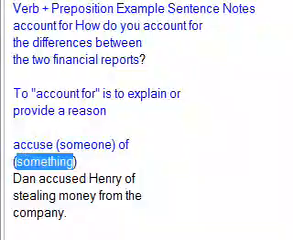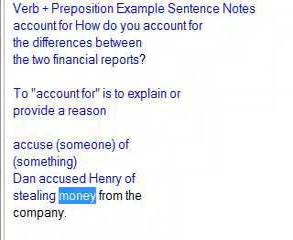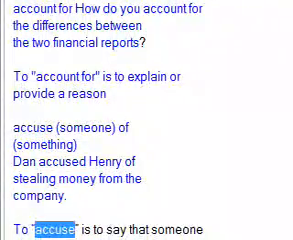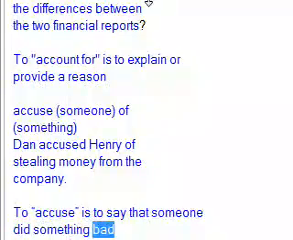Accuse someone of something. Dan accused Henry of stealing money from the company. To accuse is to say that someone did something bad.